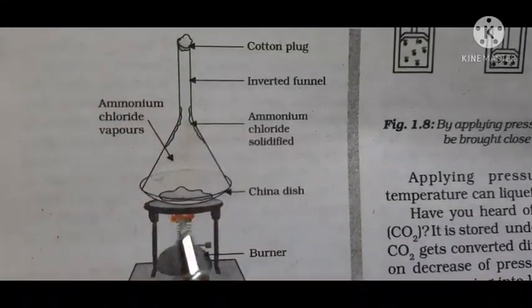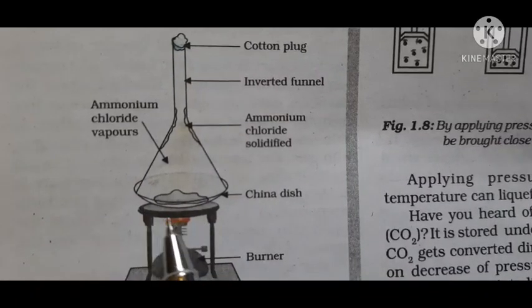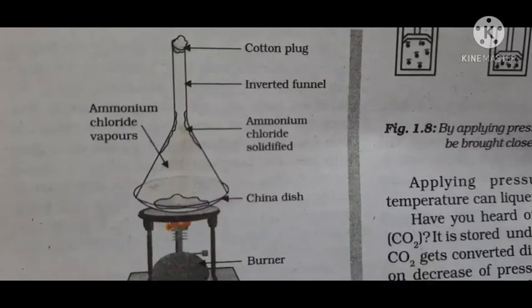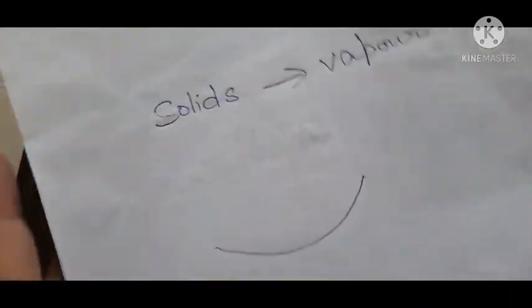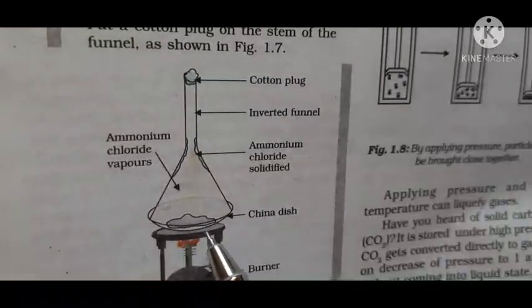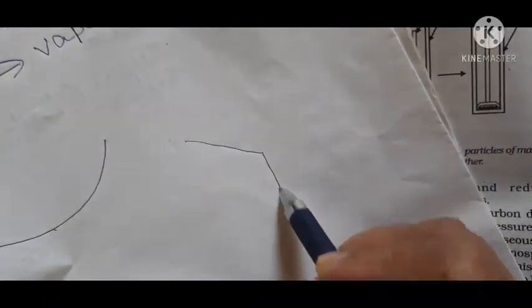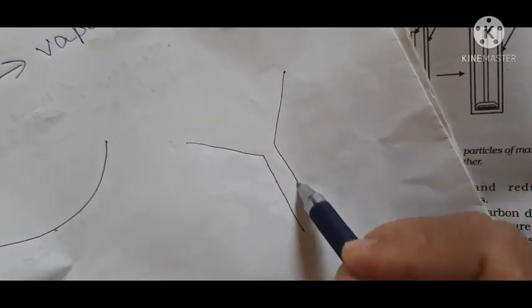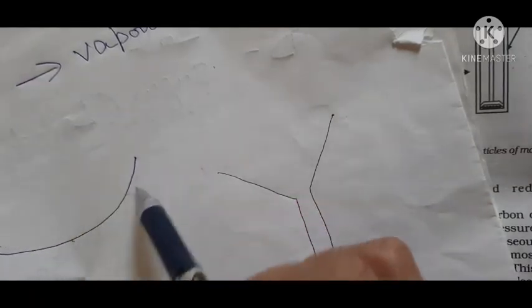Now students, this is one tripod stand and this is flame. Over the tripod stand a wire gauze is kept, and over this wire gauze this china dish is kept. So china dish is actually like this, students. And below, the burner is kept. Now this is china dish, and can you see this? This is inverted funnel, okay. Funnel is like this. This is funnel, but over the china dish this inverted funnel is kept, understood, like this.